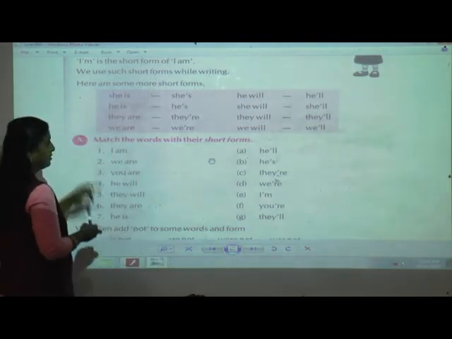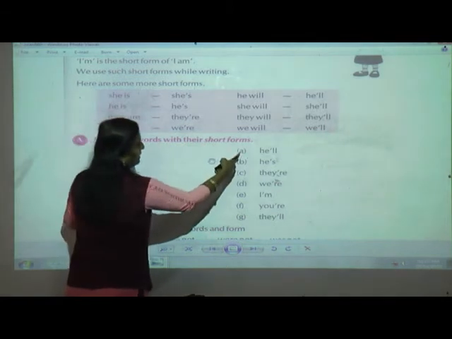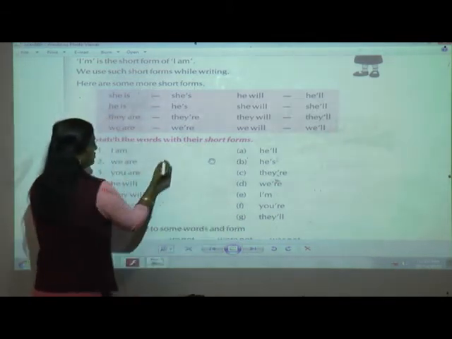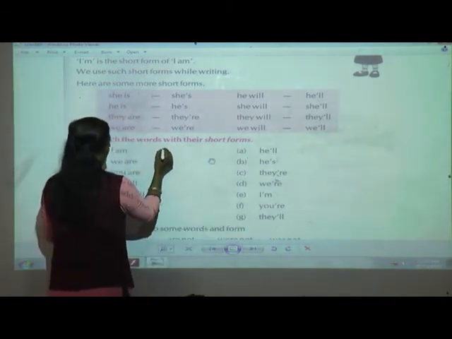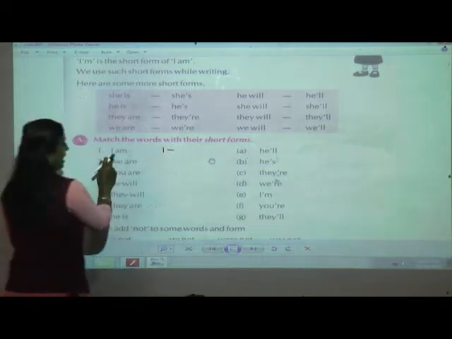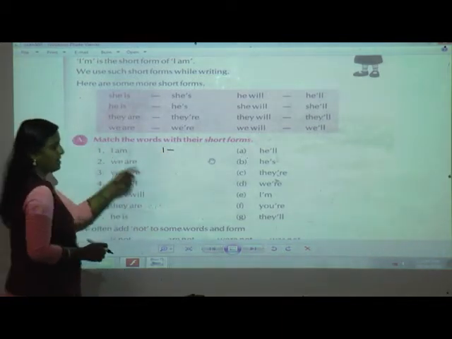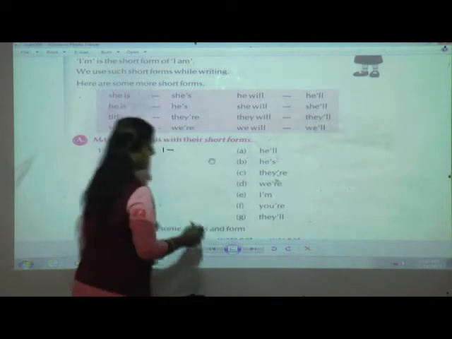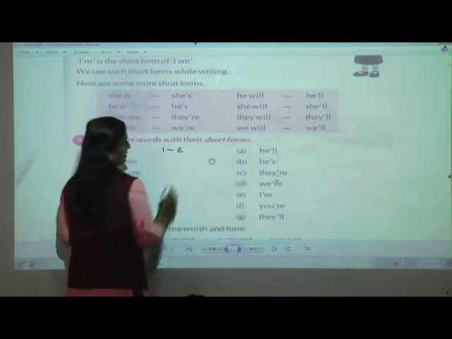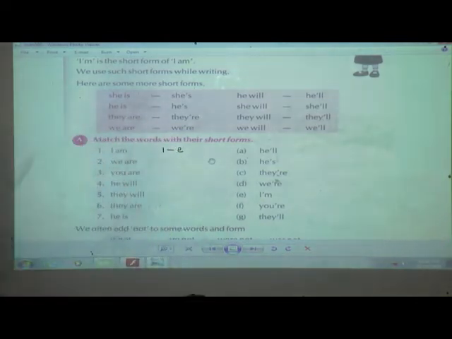So what I am going to do is, here there are numbers and here A, B, C, D, E, F. I am going to write the answer over here. For example, number 1, I am. What is the short form of "I am"? Here in E I can see it, so I will write E. You also write it this way.